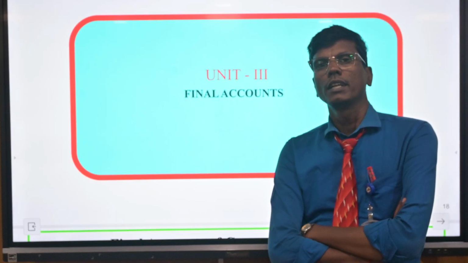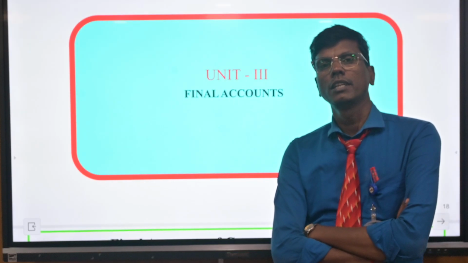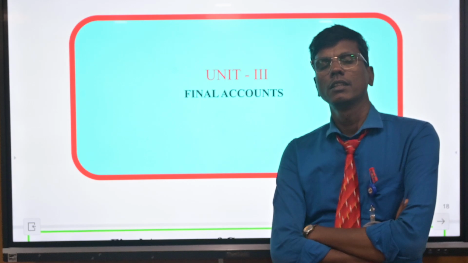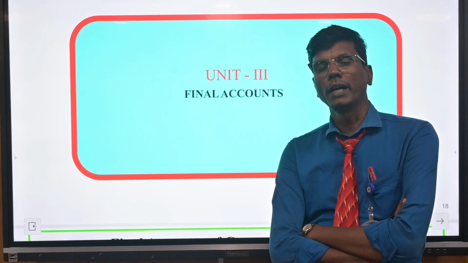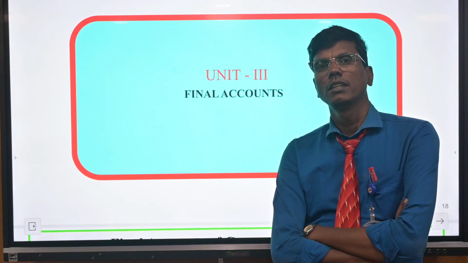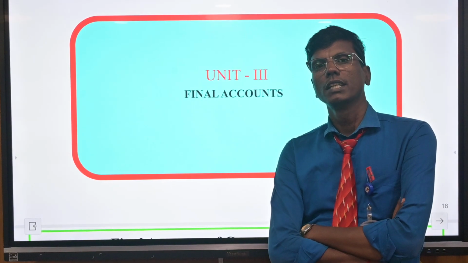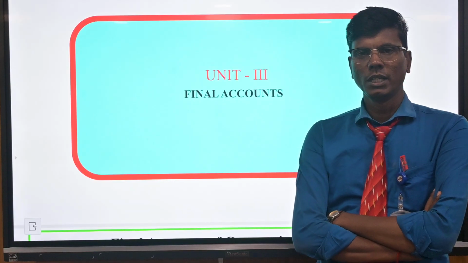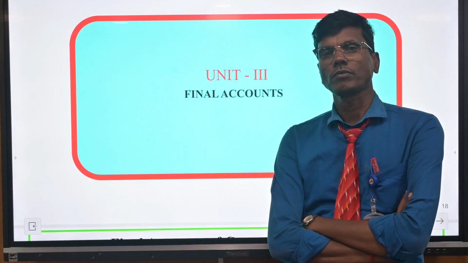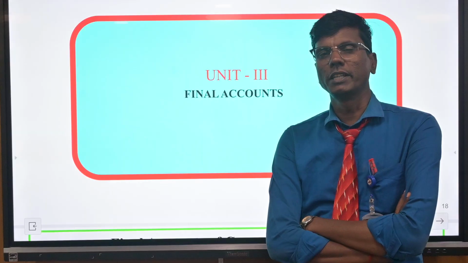Point number 3, employee benefit: wages plus outstanding wages, salary plus outstanding salary. Point number 4, finance cost: interest and debenture. Point number 5, depreciation. Point number 6, other expenses.